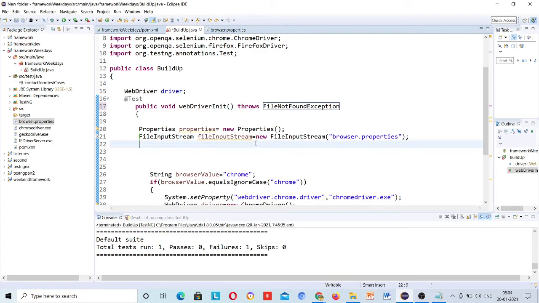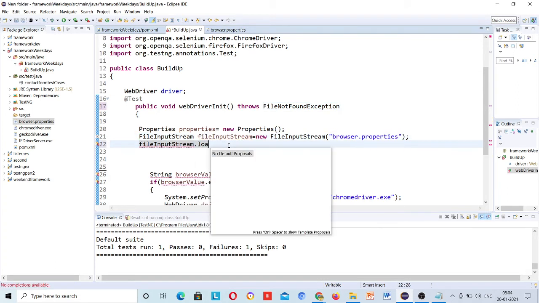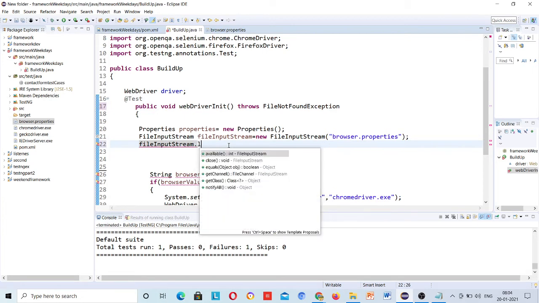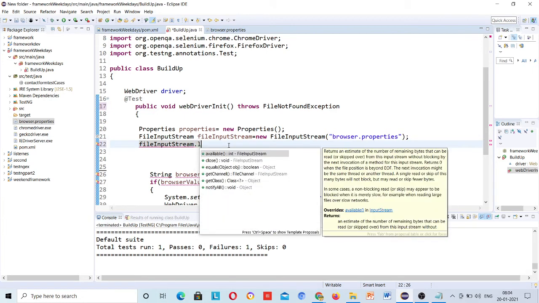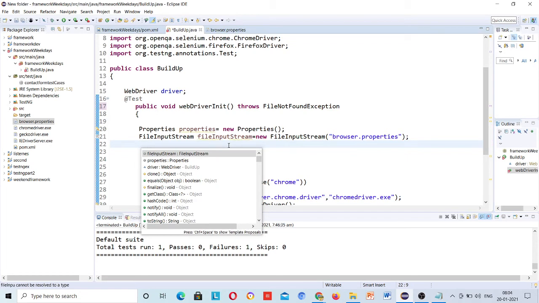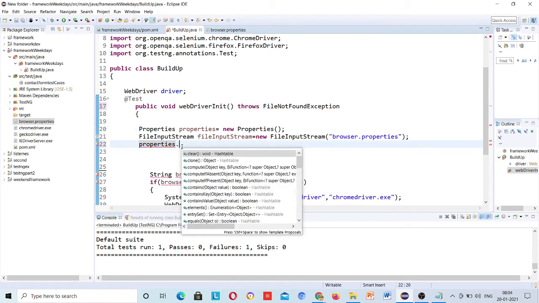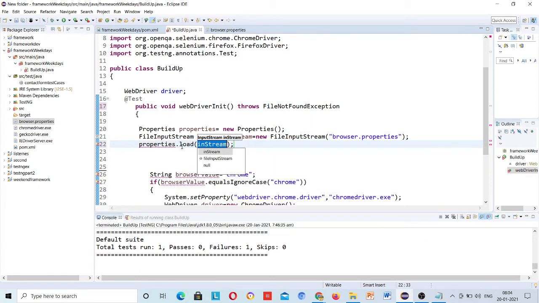So this Properties class will load the file, which has this object. So now it knows about this object.